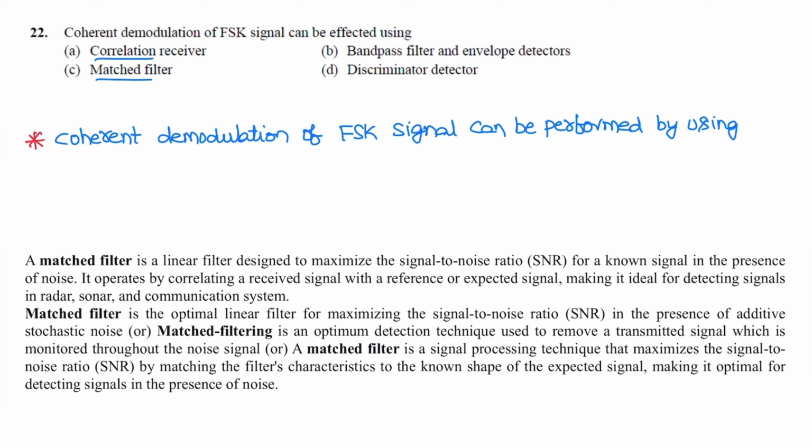Coherent demodulation of FSK signal can be performed by using matched filter as well as correlation receiver. Both are correct.